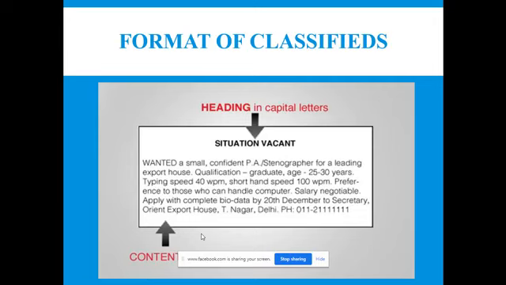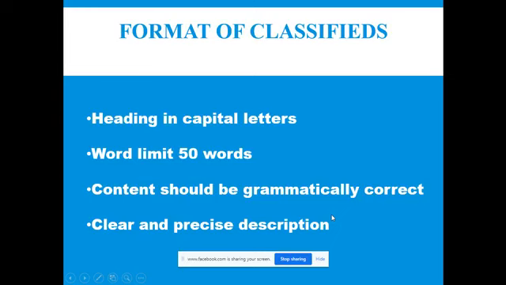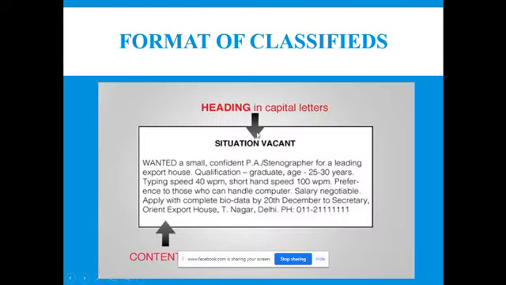Classified advertisements are supposed to be shorter. Dear children, for this you have to pay for the space. The space which you are occupying for the advertisement in the newspaper, you have to pay for every bit of it. So, giving more information in less space is the need of a classified advertisement.